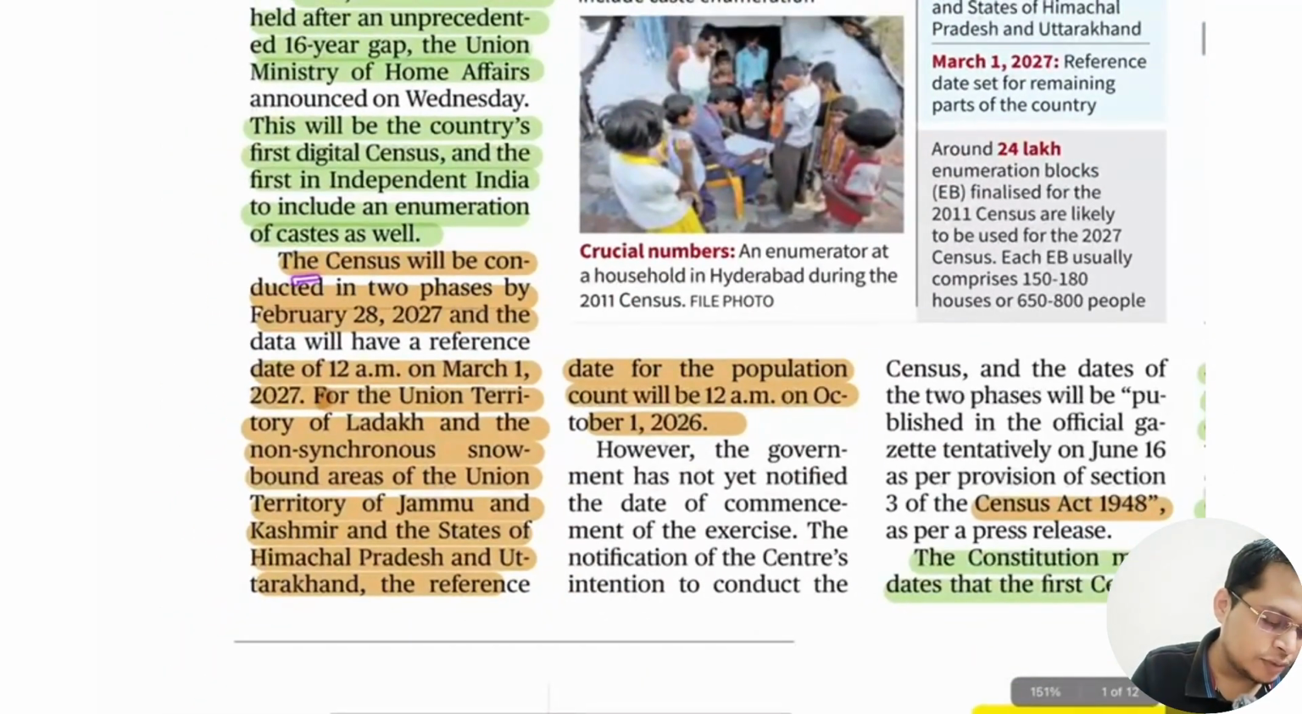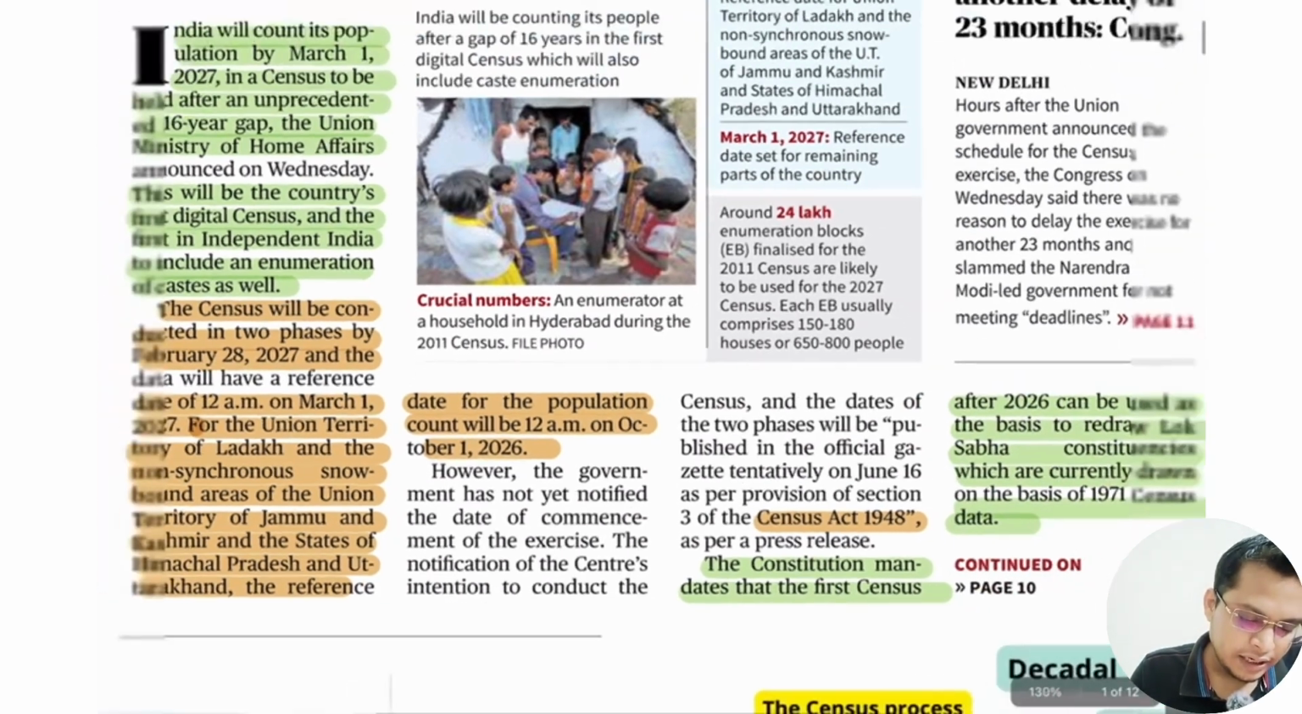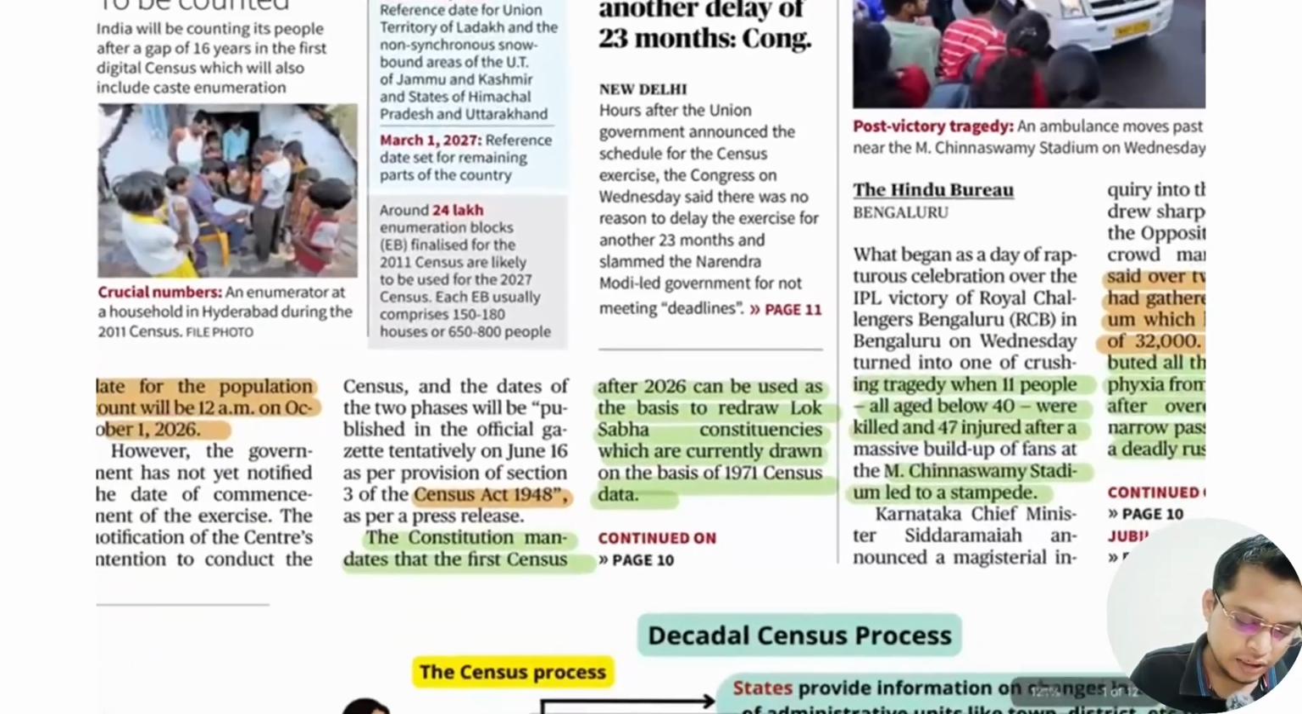So the census will be conducted in two phases, February 28, 2027. The date has been announced. Okay, so that is all about that.